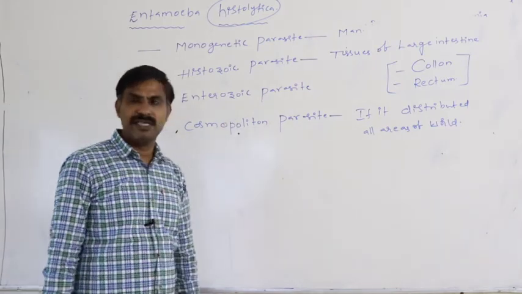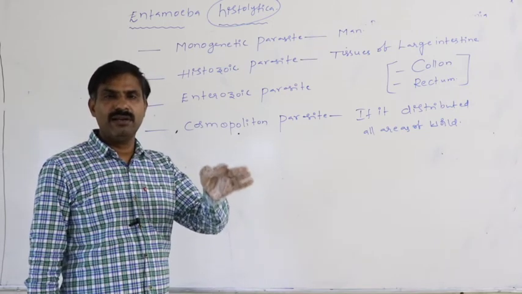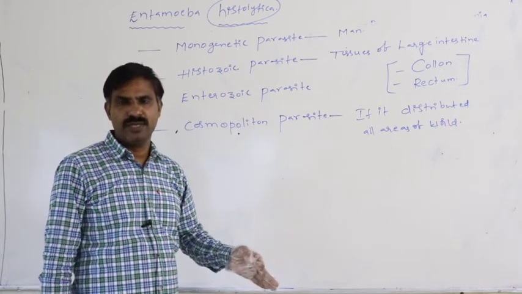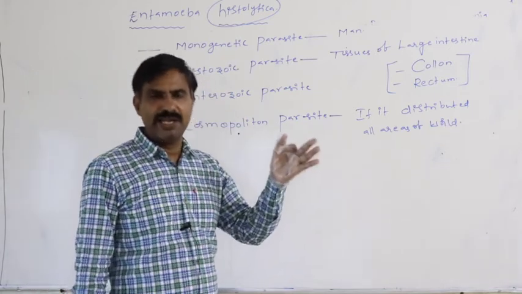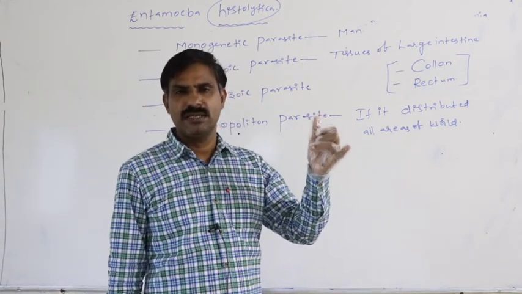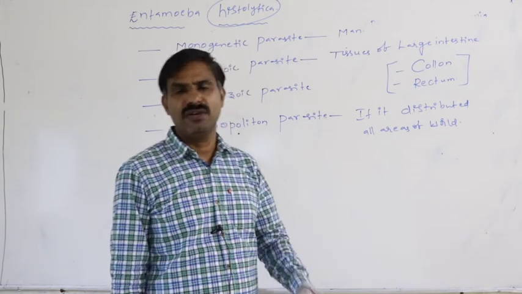Definitely Entamoeba histolytica may appear in all areas of persons in the world. This appears in Indian persons, in Australian persons, in American persons, in African persons.